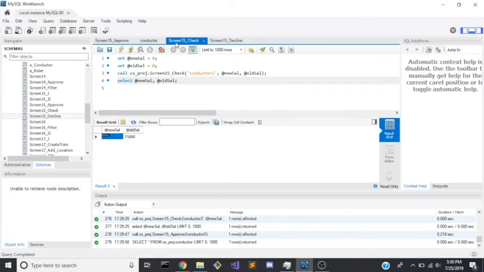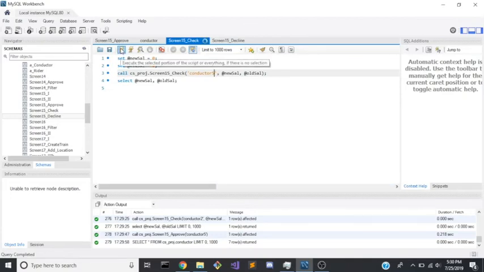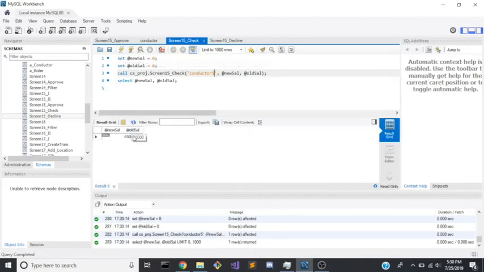Let's move to screen 5 and confirm that Conductor 5 indeed now has 65,000 as their old salary, or current salary. They indeed do.